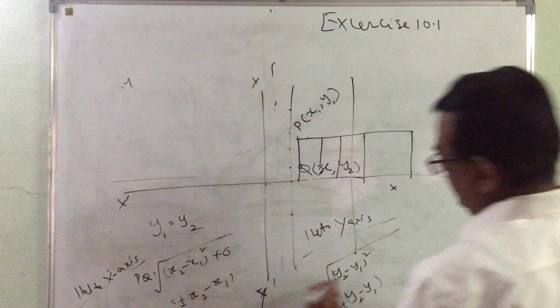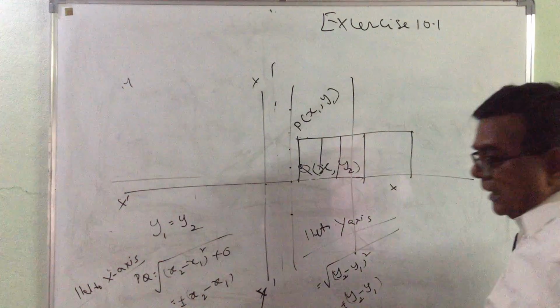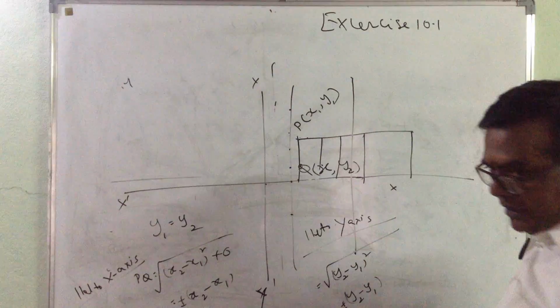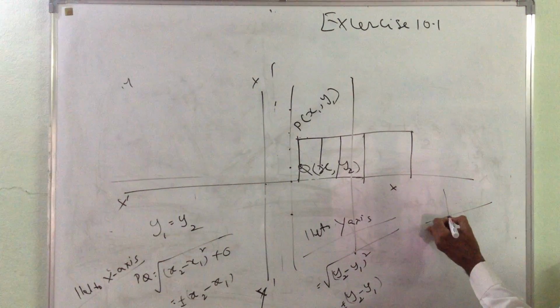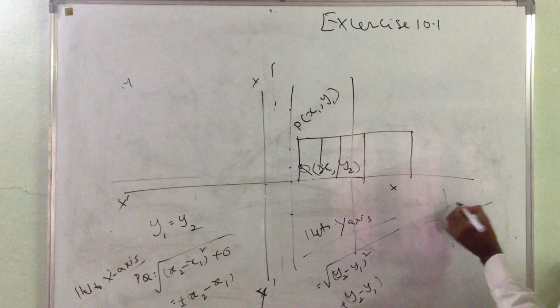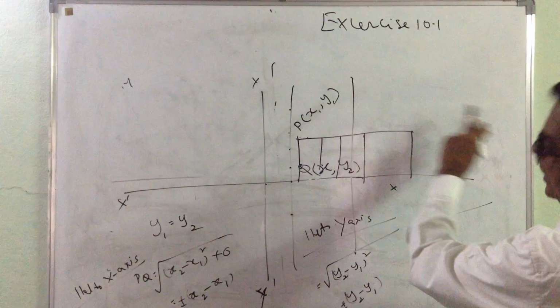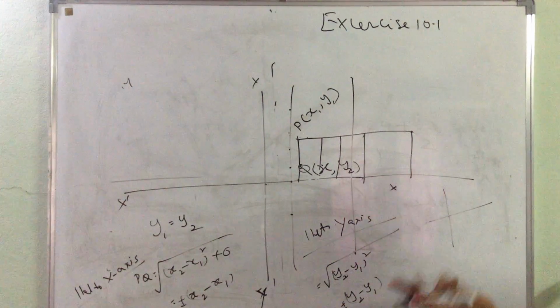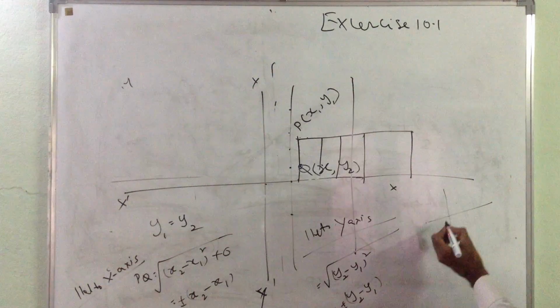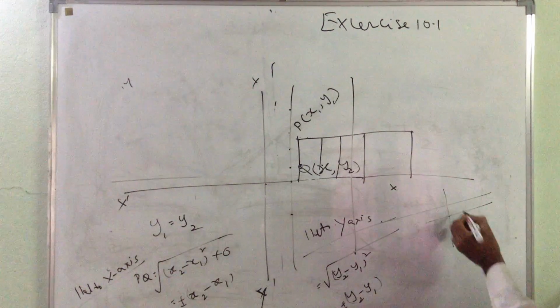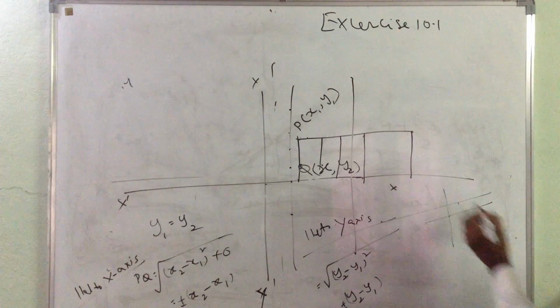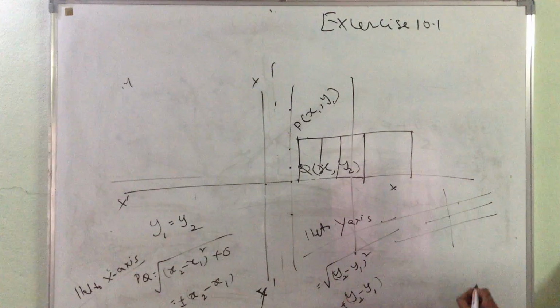This is equal to plus or minus (y2 minus y1). This is the value for parallel to the y-axis. Again, you have to remember why I am writing plus and minus. Because if the axis is like this, PQ is parallel, x1 y1, x2 y2 are generic terms, right? They are not plus x1 y1, minus x1 y1. So this can be one distance where it is parallel, same distance, this also can be parallel.